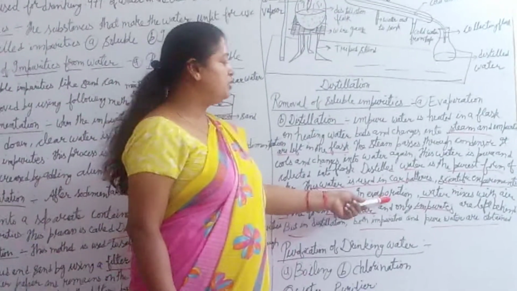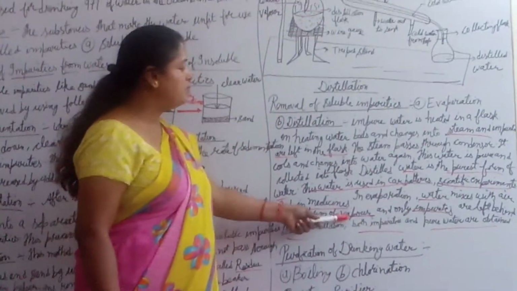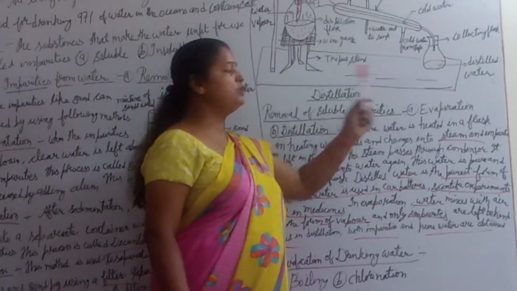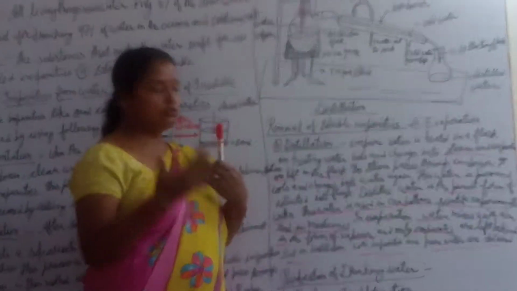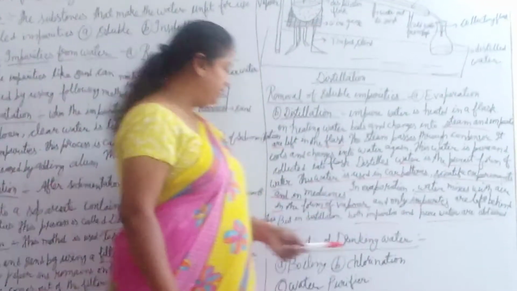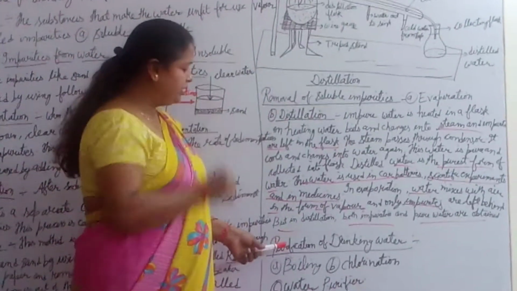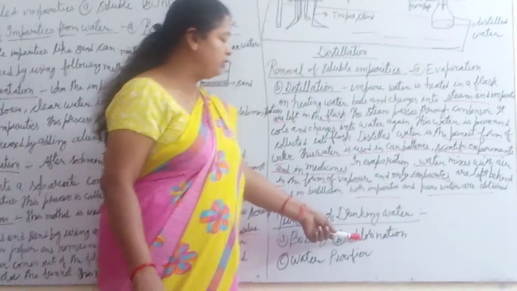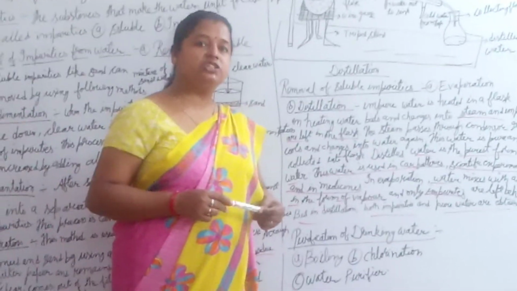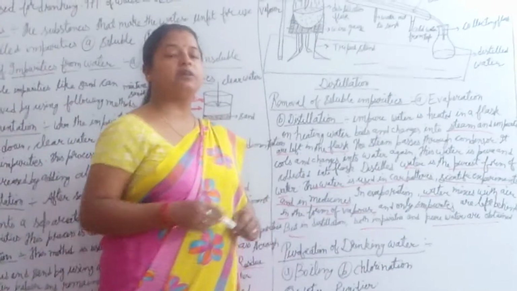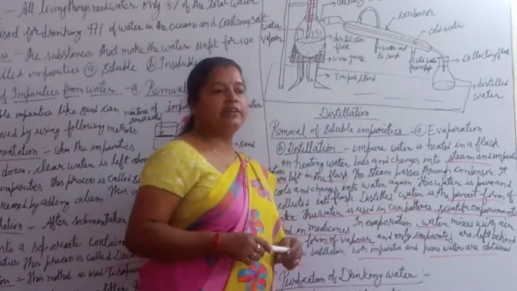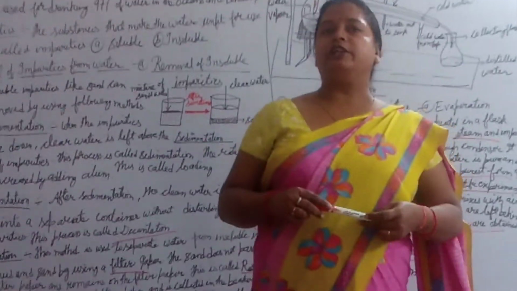In evaporation, water mixes with air in the form of vapor, and only impurities are left. But in distillation, both impurities and pure water are obtained. We can purify the water by boiling, by chlorination, and by water purifier. We can boil the water to kill the germs, and through chlorine tablets, otherwise we can use alum to clean the water. And for water purifiers, nowadays we are using RO and aqua to clean the water.